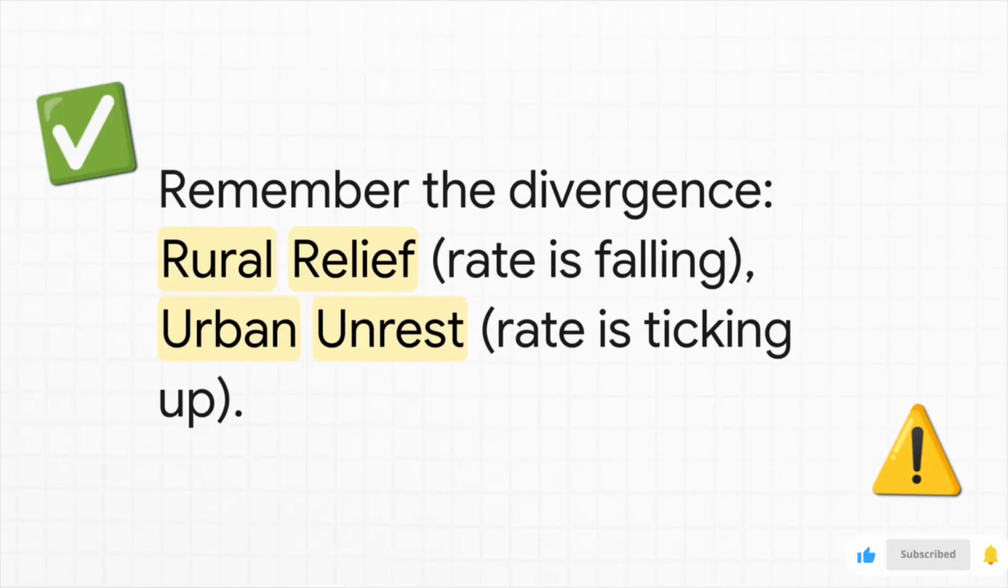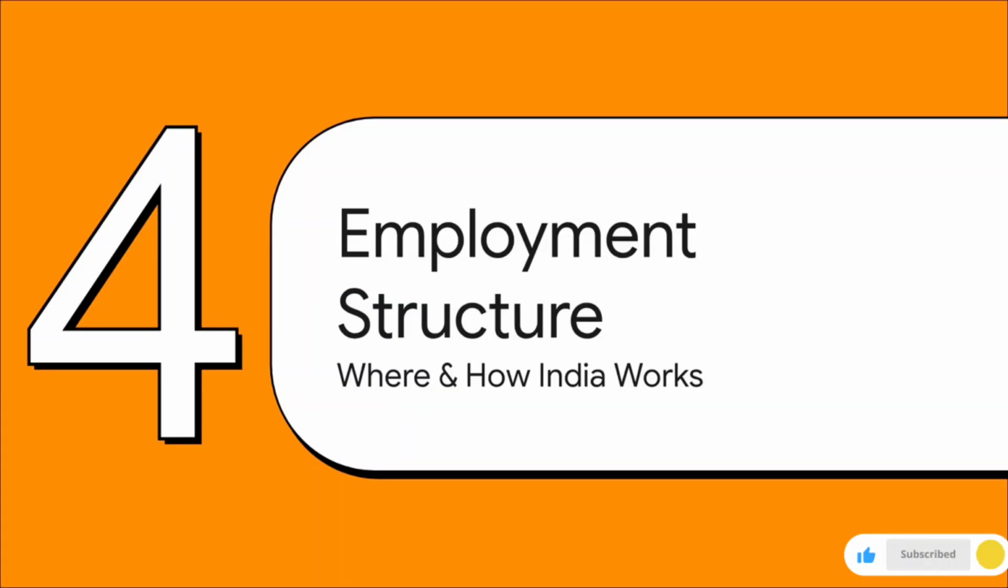So to help lock this crucial trend in your memory for exams, here's another quick mnemonic for you. Think rural relief because their unemployment rate is falling, and urban unrest since their rate is ticking up. Okay, so for the people who do have jobs, let's peel back another layer. Where are they working and what kind of work are they doing?